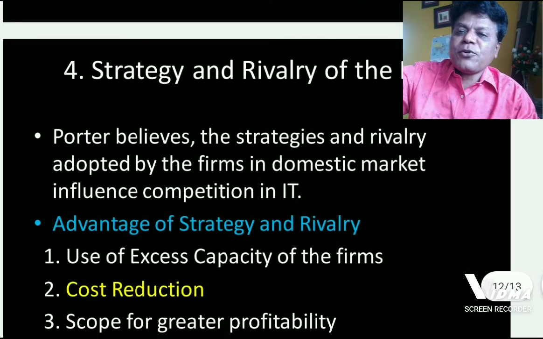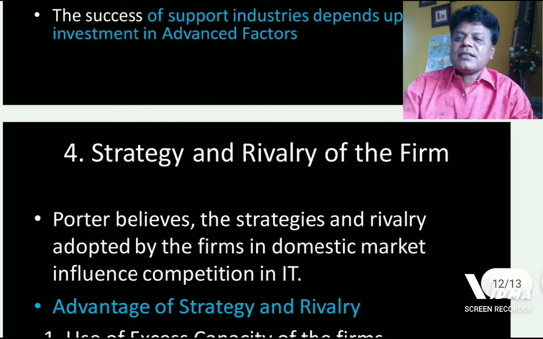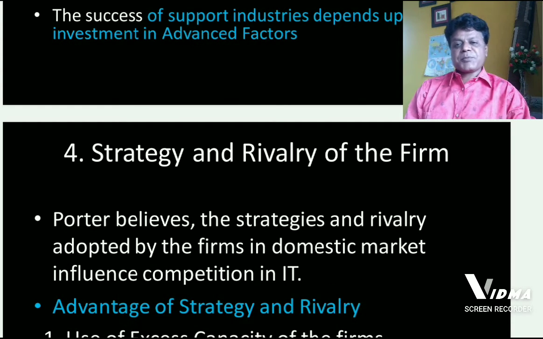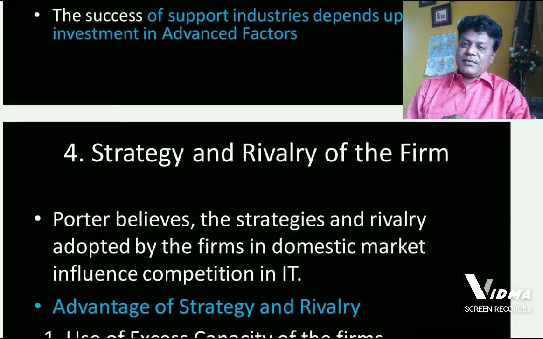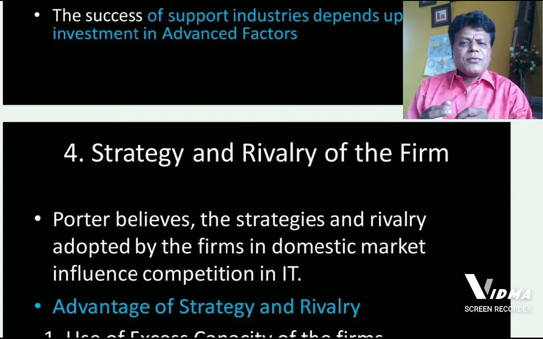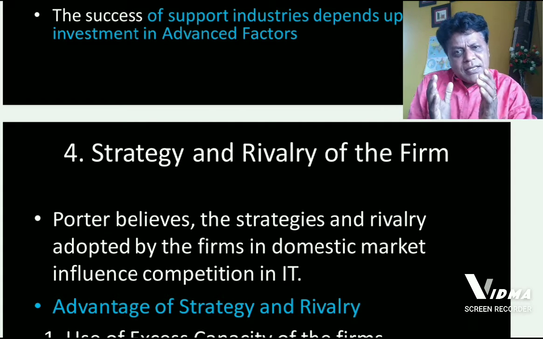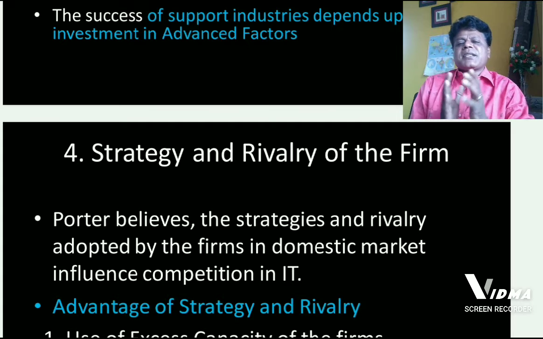After studying this, the fourth important element or attribute of this particular theory is the strategy and rivalry of the firms at domestic level. The firms at domestic level are supposed to have strategy, and without saying, there will be a rivalry amongst the firms at domestic level.